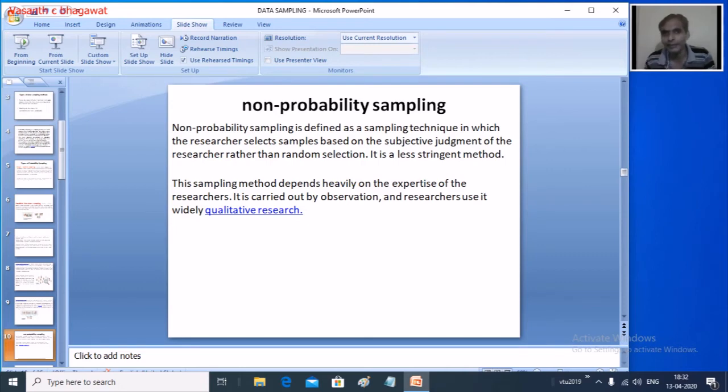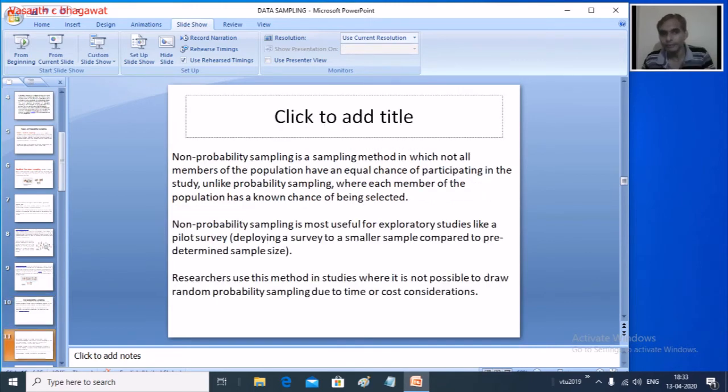This sampling method heavily depends upon the expertise of the researcher. It completely depends on how good the analyst is based on his experience, and how well he can judge. That's what we call subjective judgment, through which he collects the sample.